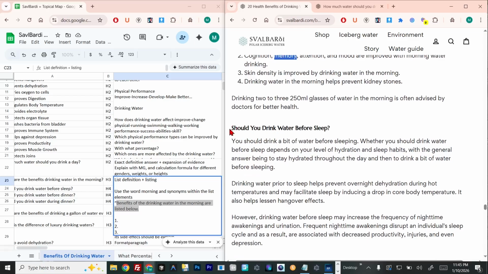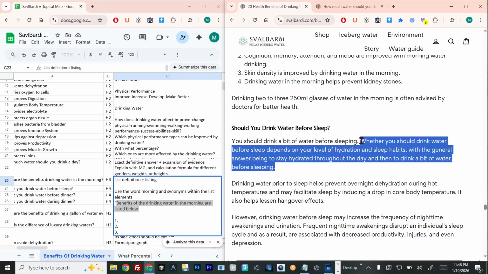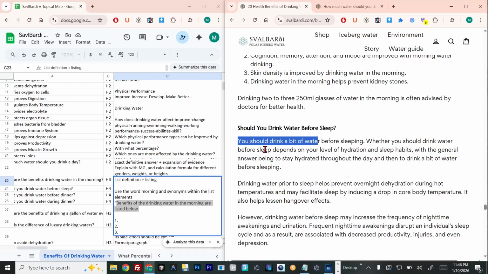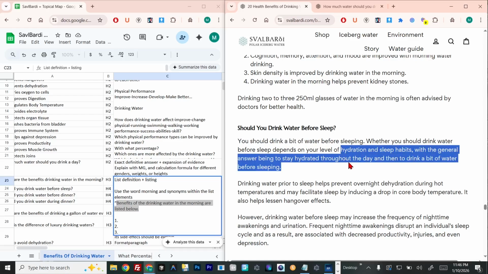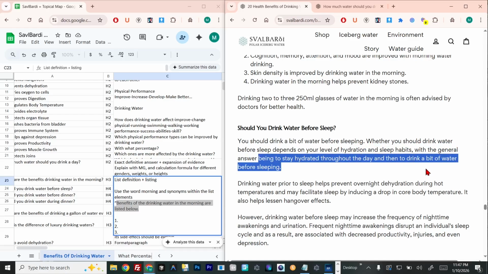Here we ask the question: should you drink water before sleep? You should drink a bit of water before sleeping. Whether you should drink water before sleep depends on the level of hydration and sleep habits. It basically depends on different situations and different scenarios. Again, we protect our answer format with the question format, and we use the positive word drink, and we give this sentence in the positive form. According to the positive answer, we should give a suggestion with caution. Then we give the conditions for the question as well, with the general answer being to stay hydrated throughout the day and then to drink a bit of water before sleeping.